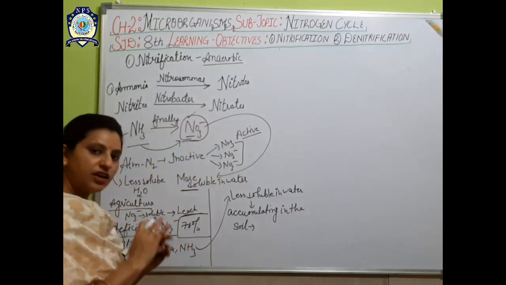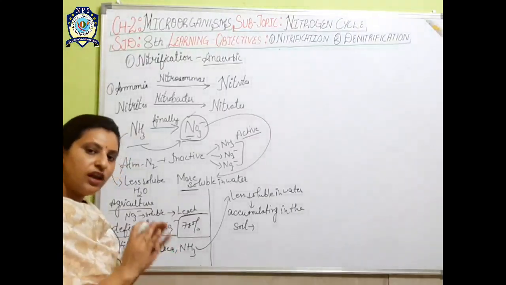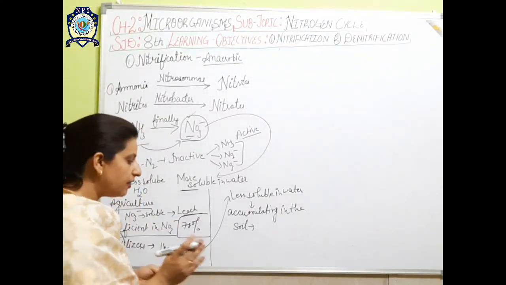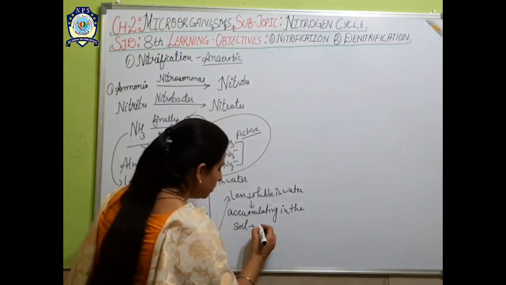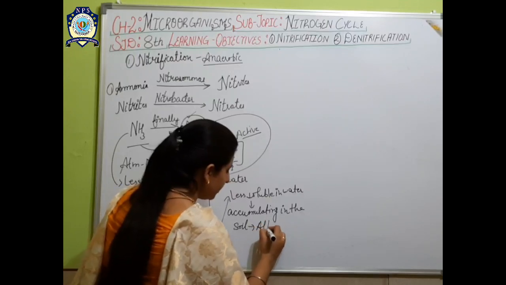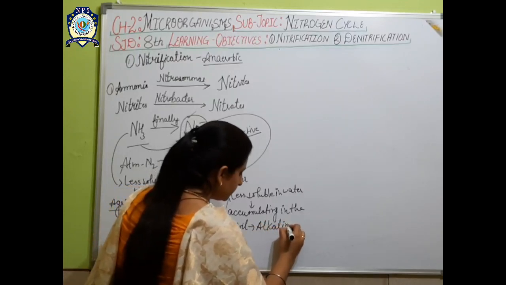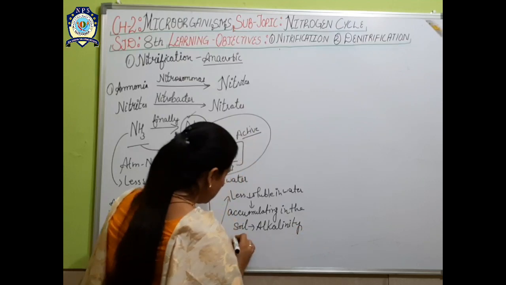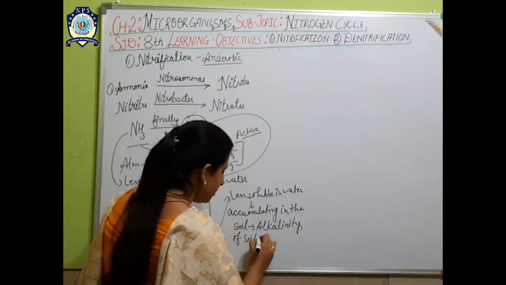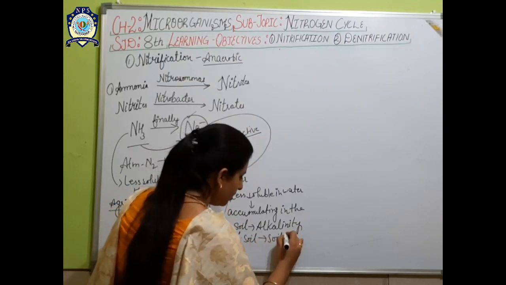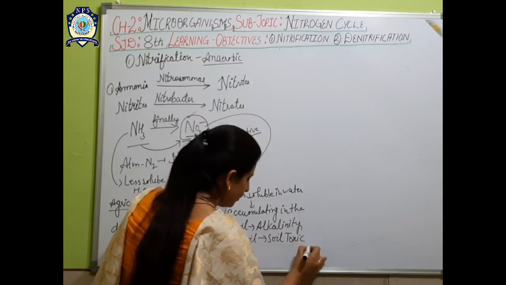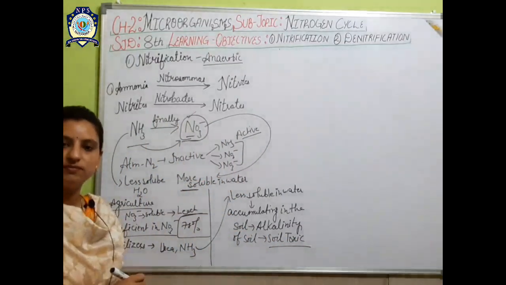If it starts depositing on the soil, then it will lead to the alkalinity of soil, meaning making soil toxic in nature.